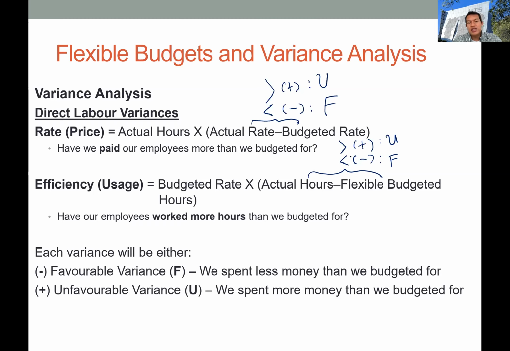So the question that you have to remember when calculating this variance is whether the employees work more hours than the budget, so whether the production takes more hours than the initial budget. Whether the production is less efficient or more efficient than the budget. Any comment or questions on the direct labor variance?